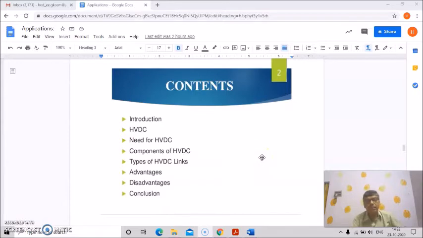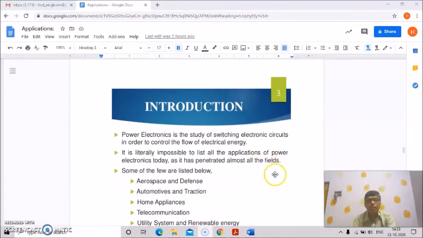In this lecture we'll discuss the high voltage DC system: a brief introduction of high voltage DC, the need for high voltage DC, the components of high voltage DC, and the different HVDC links, that is the types of HVDC links, and its advantages and disadvantages. With this we'll conclude this lecture. So let us start with the introduction.